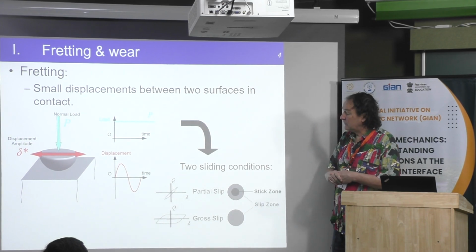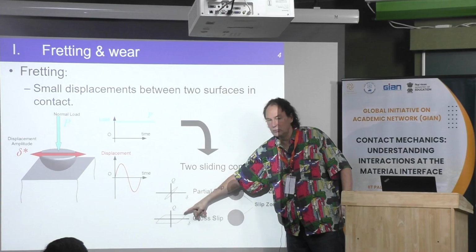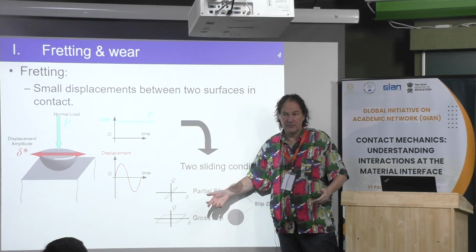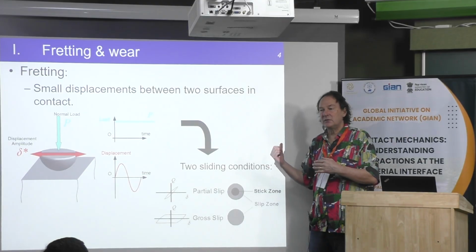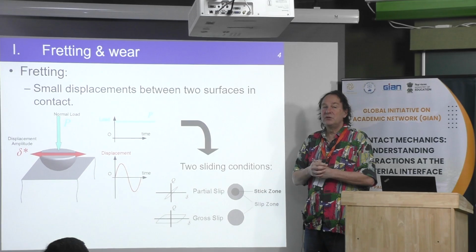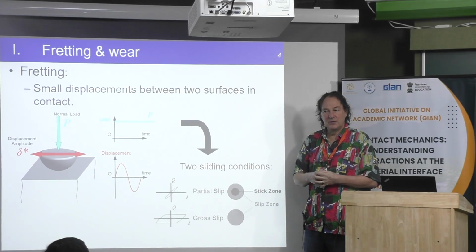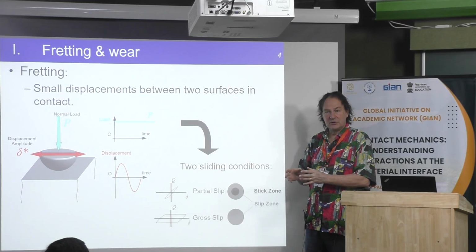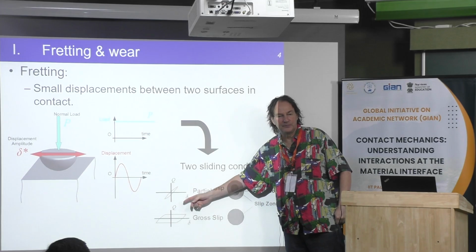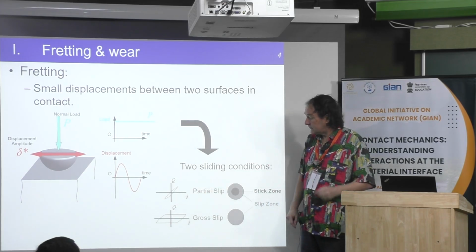Sometimes, during the life of the component, you may switch from partial slip to gross slip, or from gross slip to partial slip. That's possible. I will show you here that if you change the mode, you need to add some assumptions, such as the friction coefficient is not constant. If the friction coefficient is constant, I will show you that we are always in the same mode, okay, for a given normal load.